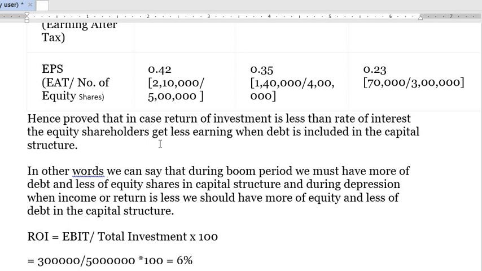So in crux, what we are trying to say here is, if ROI is more than the interest rate, you can add more debentures or debt to your capital structure. It will benefit your organization through EPS. But if ROI is less than the interest rate, you should not involve more debt in your capital structure, because it will lead to lesser EPS, that is, the earnings will reduce by adding more debentures or debt. Clear? This is the concept of trading on equity.